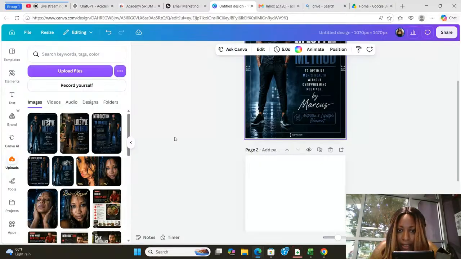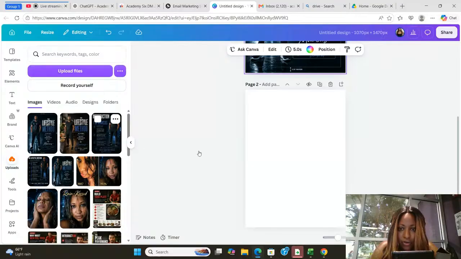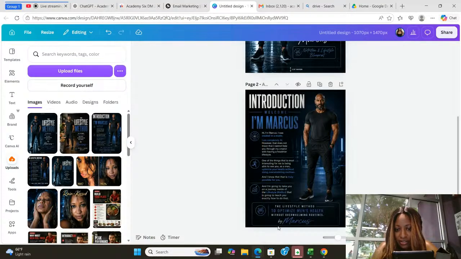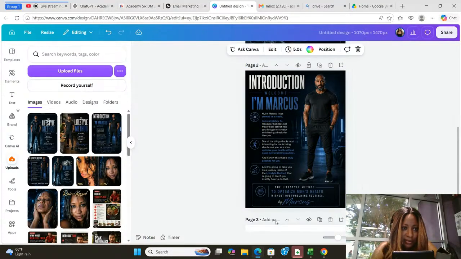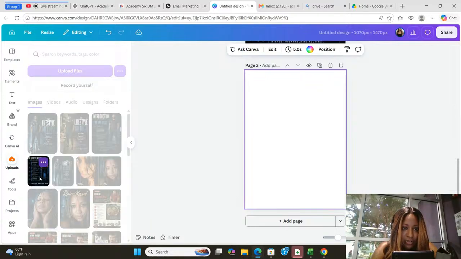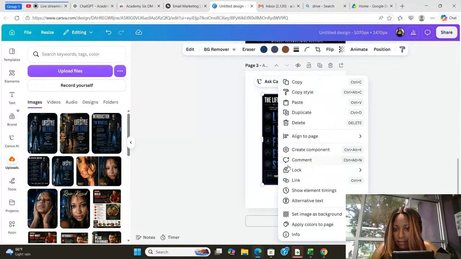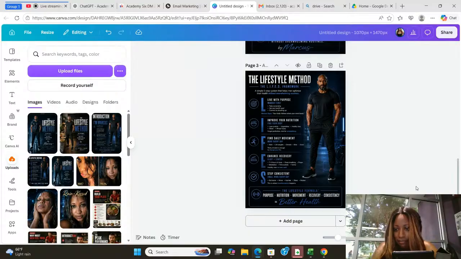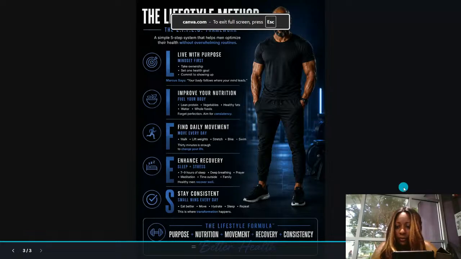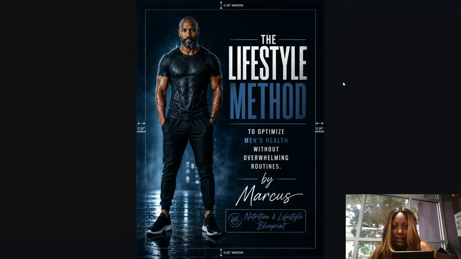All right, so I'm going to go to page 2 and we're going to add the introduction. This is Marcus's introduction. It took us all of what, 2 minutes. All right, and then we have page 3, the lifestyle method. We actually came up with his method in moments. All right, here we go. Let's take a look and tell me what you think in the chats. All right, the lifestyle method to optimize men's health without overwhelming routines by Marcus. Nutrition and lifestyle blueprint. If that's a yes, put a 1 in the chat.